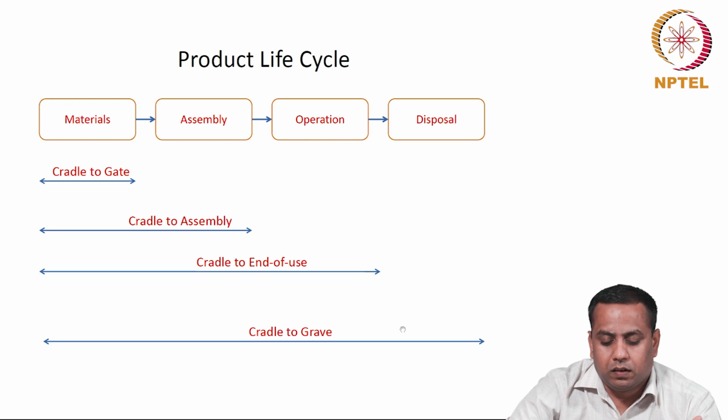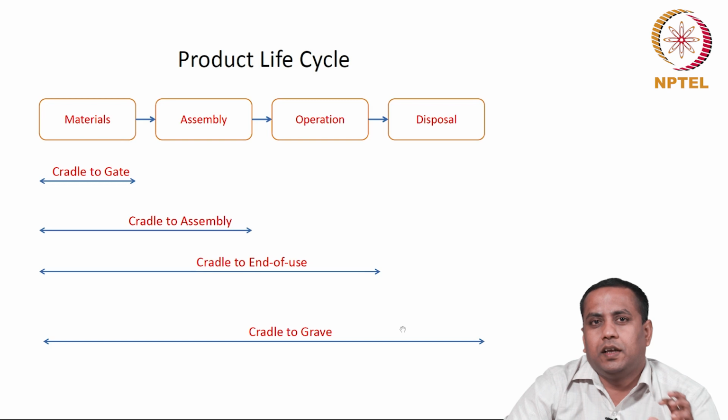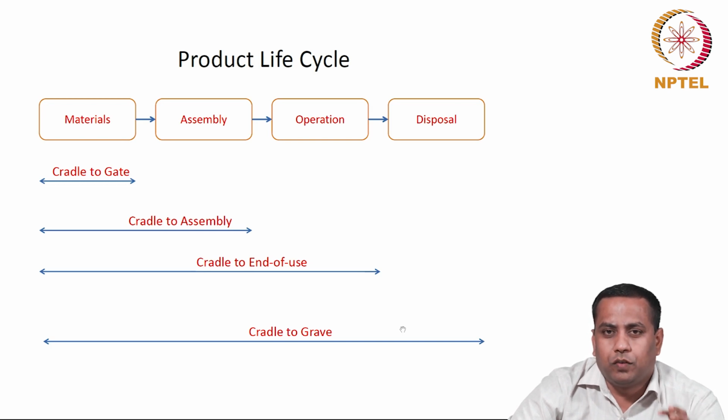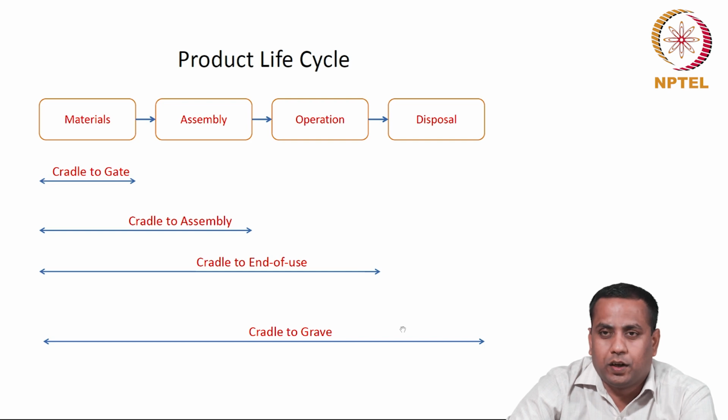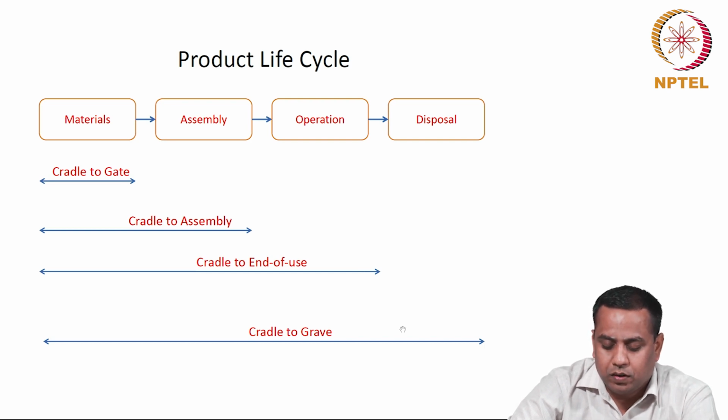The second term, cradle to assembly. If I want to study the energy footprint of one finished product, for example a refrigerator or computer, the scope of the study is from cradle to assembly, that means from mining of raw materials to assembling the product in the factory. Third, the scope of the study can be from cradle to end of use, till the service life. Fourth, cradle to grave, till the disposal phase of the product.